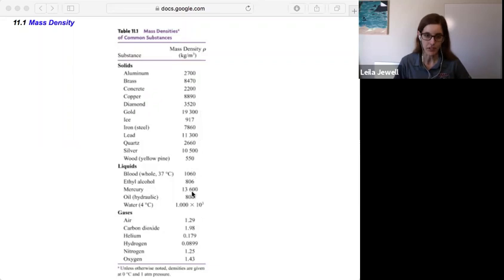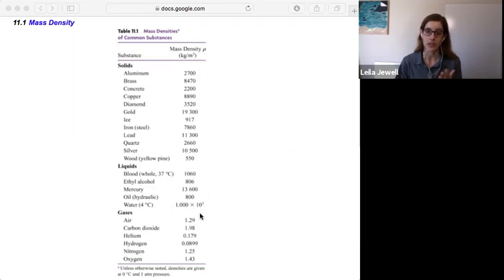But we also have liquids here, right? There's blood and water, and this also highlights that saying you may have heard before, blood is thicker than water, because it's actually more dense than water, right? 1060 versus 1000. And this water value is one that pops up a lot. It's written as 1.000 times 10 to the 3 because it has all those significant figures.